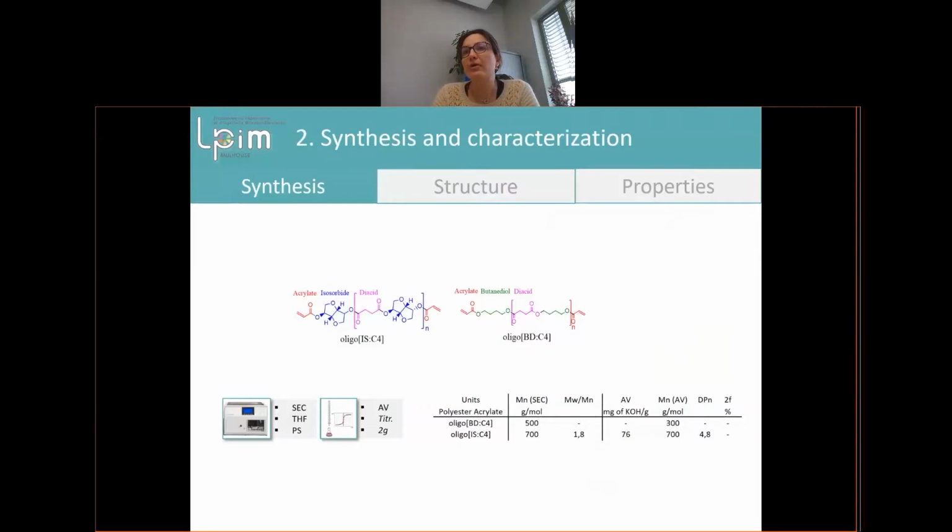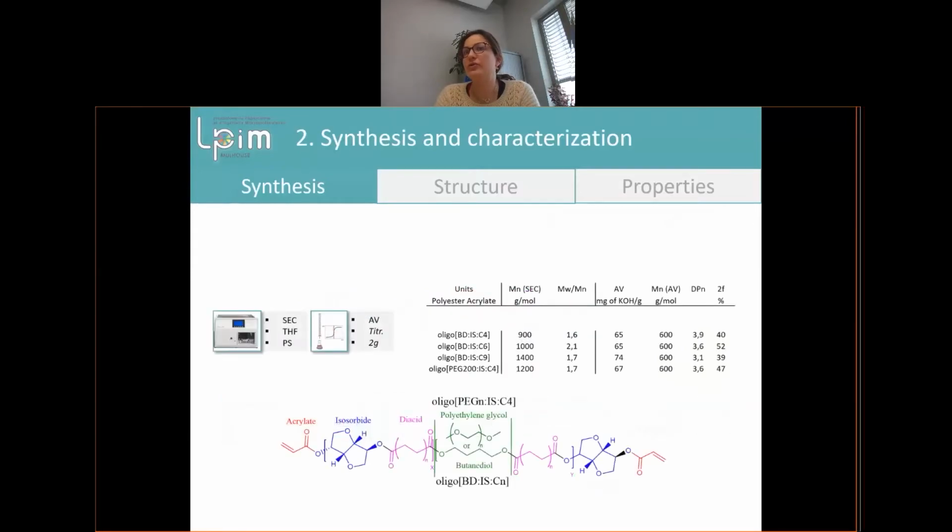These products were analyzed with SEC, and we also measured the acid number, which is a classical way to know the conversion of the resin. Here you have the data, and here is another polyester which we made, also analyzed with SEC, and we calculated the acid number.